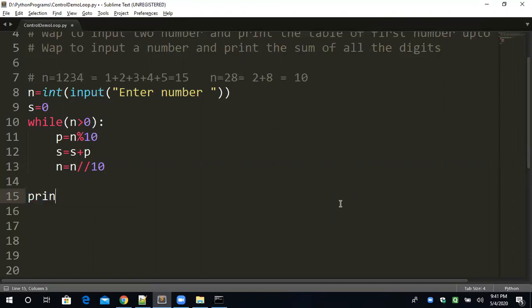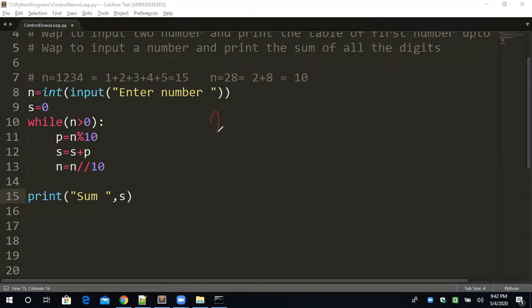I'm just coming out from the loop. Print sum, comma s. Understand? Very important question. Okay, just a moment. I have to dry run this procedure, and listen carefully. The complete dry run is very important.